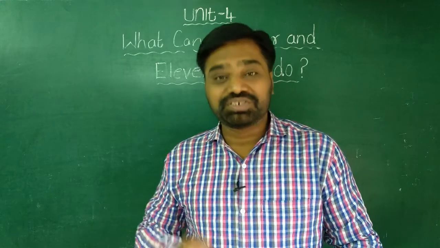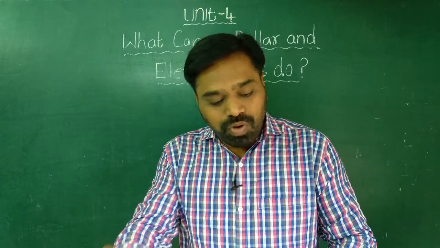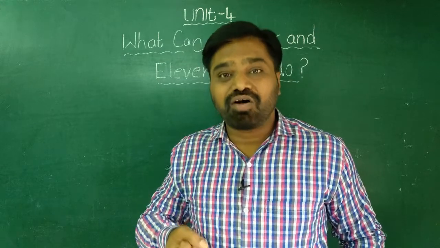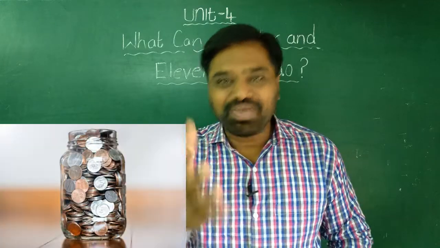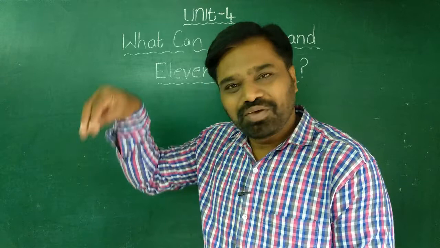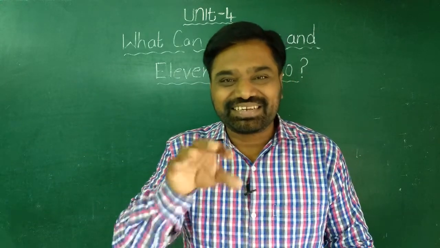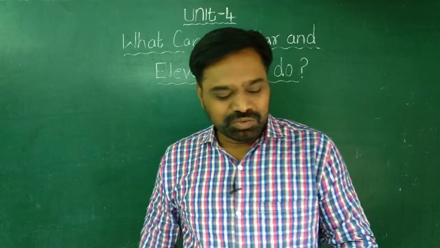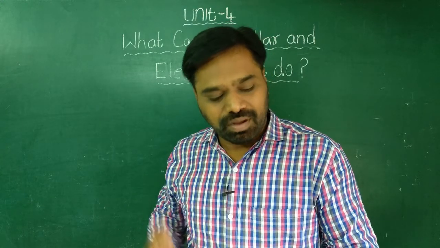She went to her room. She here refers to Tess. Tess went to her room, pulled a jar of coins from a cupboard. She used to keep some coins in a jar, like we have piggy banks at home. Whatever money parents give us, we keep it in the piggy bank. We save it. Similarly, this little girl, Tess, she had kept all the money she had collected in a jar. So she went to her room and pulled a jar of coins from a cupboard.